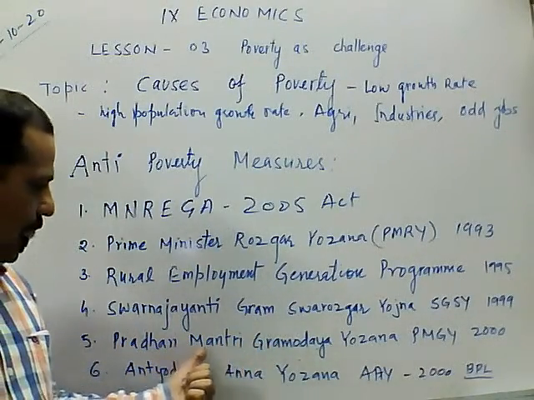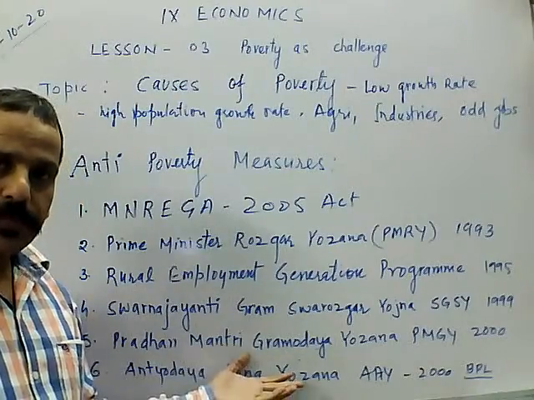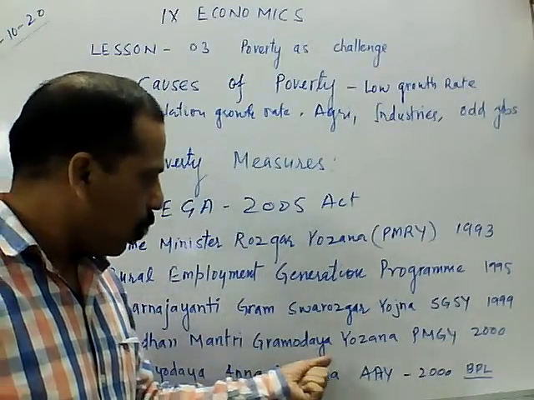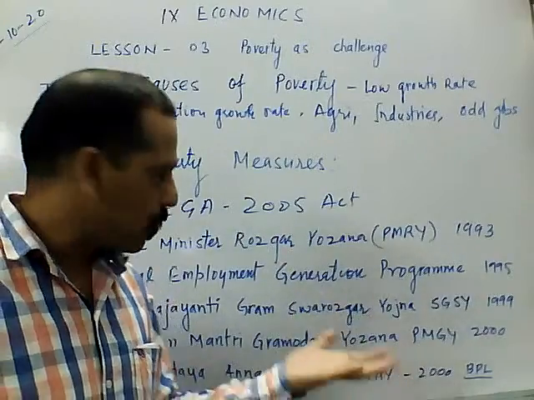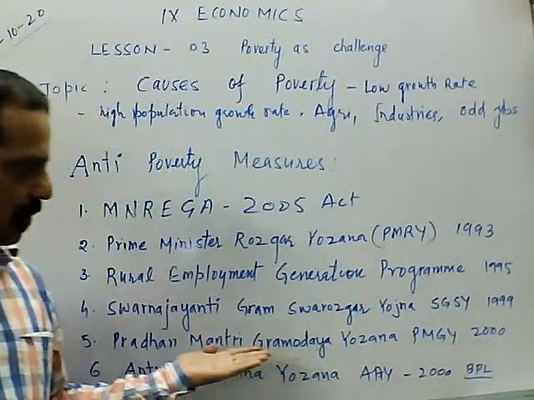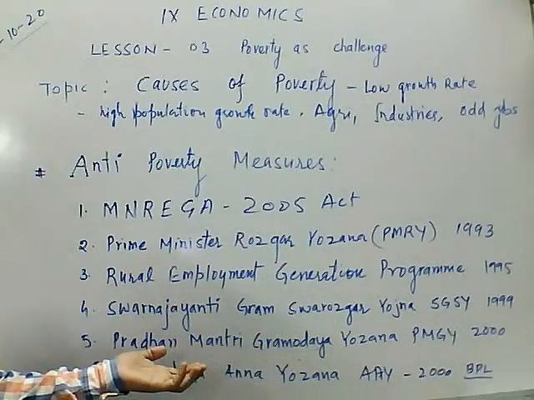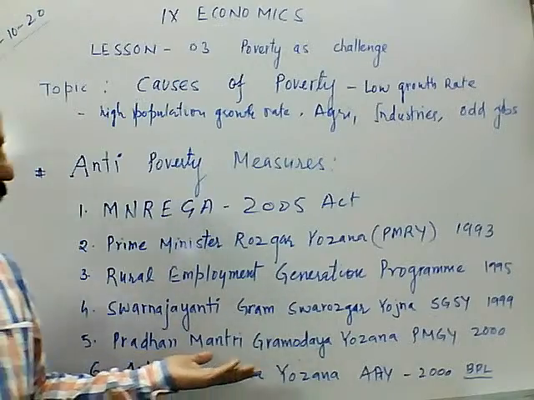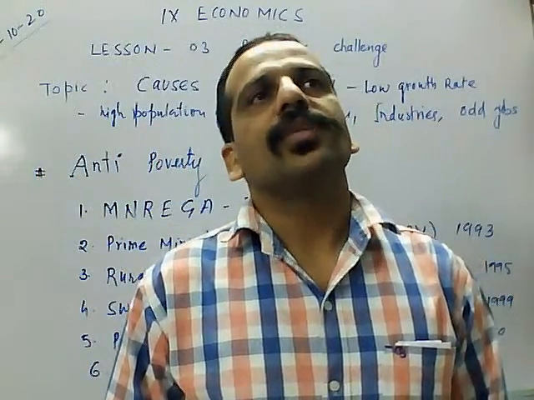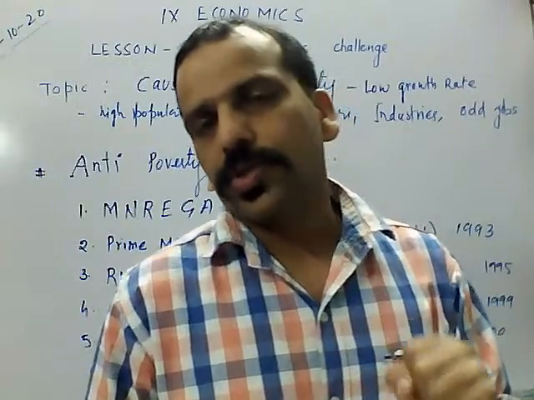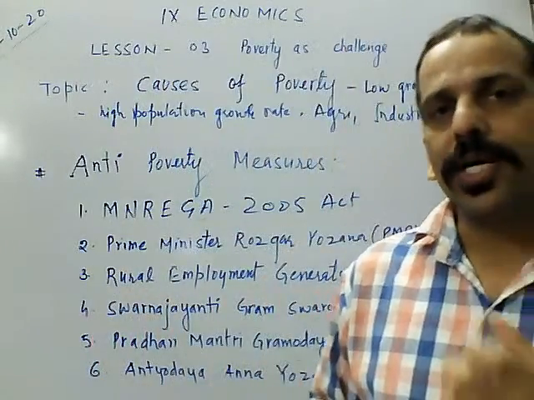Like primary health, sanitation, pure drinking water facilities, means basic facilities were provided at the villages level. As you know, people in the villages suffer from a shortage of pure drinking water.